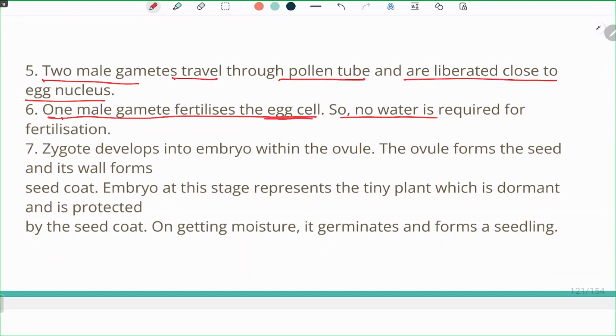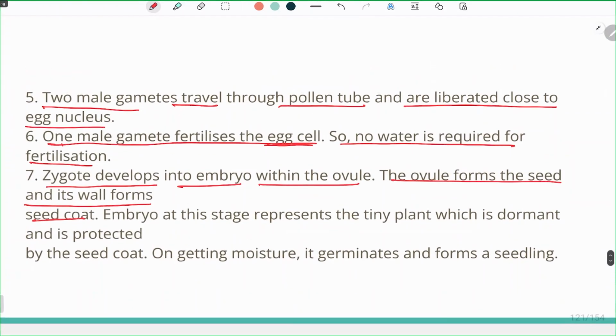So, was more water required for the fertilization? Was there any need of water? No. Only the formation of the pollen tube was required. The zygote develops into an embryo within the ovule. The ovule forms the seed, and the integuments form the coat. The zygote which is present will develop into an embryo, and this embryo will give rise to the seed.